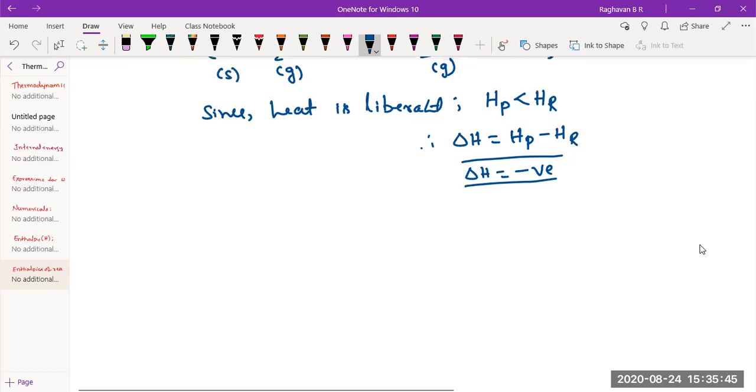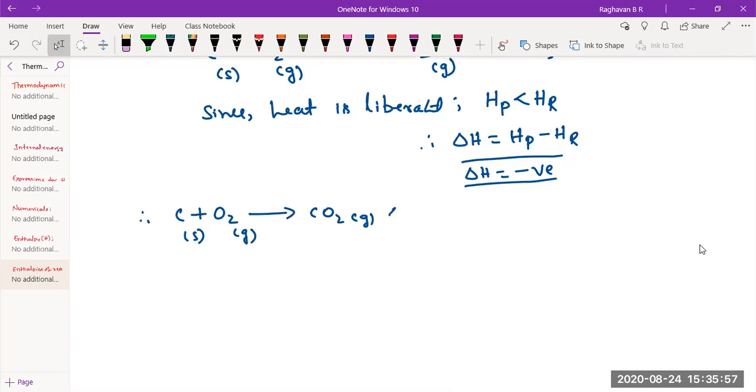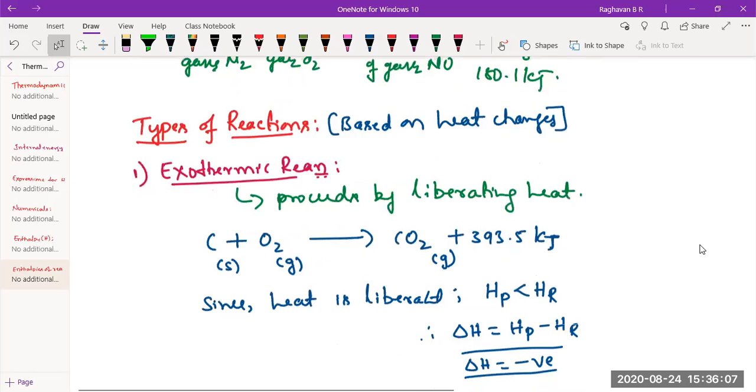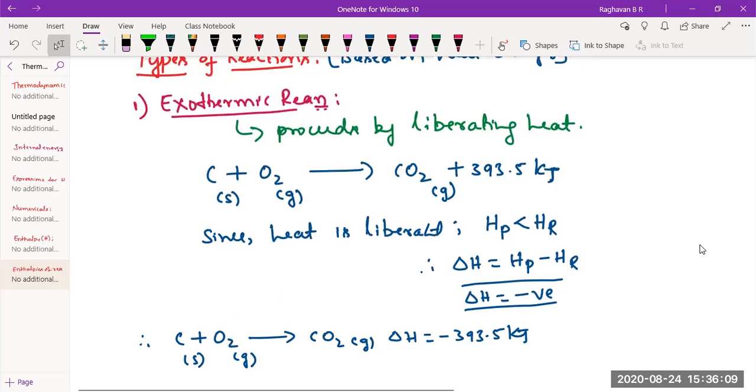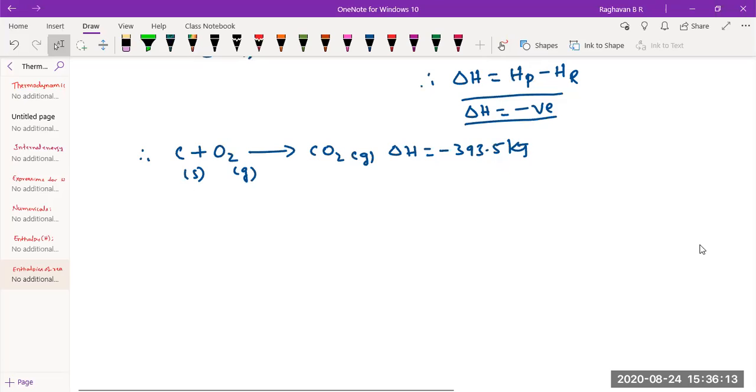Therefore, we can write the above equation in terms of delta H as minus 393.5 kilojoules. Why does this plus 393.5 kilojoules for heat liberated become minus 393.5 in terms of delta H?